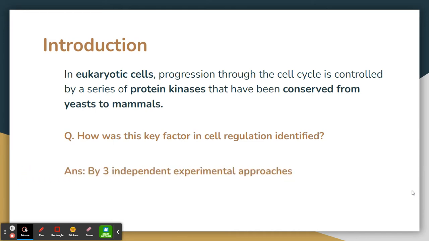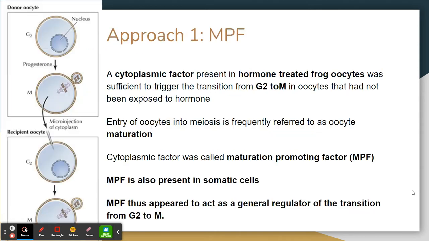Initially, distinct experimental approaches contributed to the identification of the key molecules responsible for cell cycle regulation, and these were three independent experimental approaches.